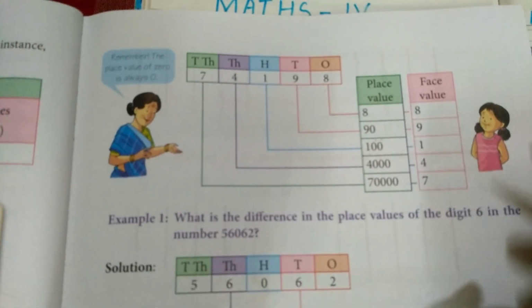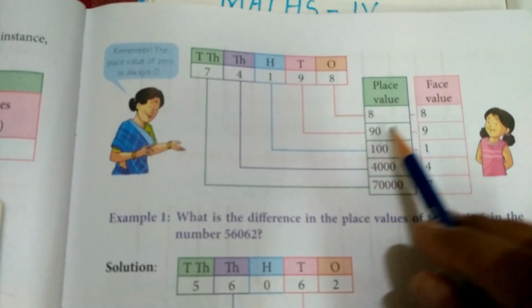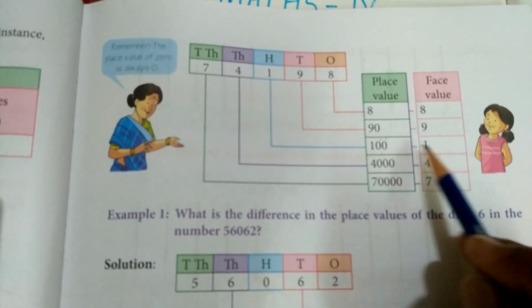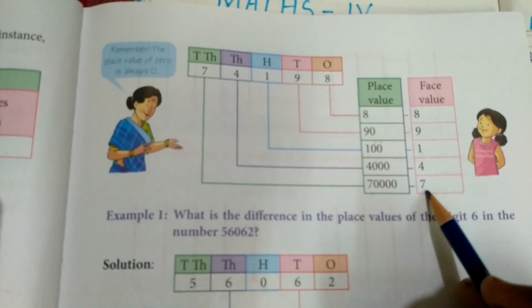But the face value of each digit is the digit itself, as you can see over here. 8 has a face value of 8, 9 has a face value of 9, 1 has a face value of 1, 4 has a face value of 4, 7 has a face value of 7.